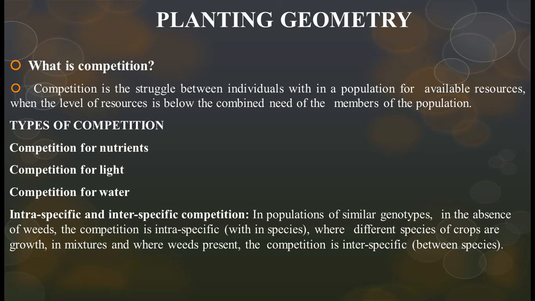If we give food, light and water to the crops, some plants will get plenty and some will be scarce. Okay friends, that is competition: struggle between individuals within a population for available resources, when the level of resources is below the combined need of the members of the population. Types of competition: competition for nutrients, for light, for water. Intraspecific and interspecific competition.